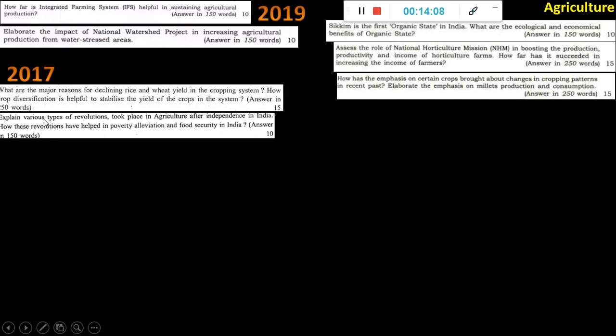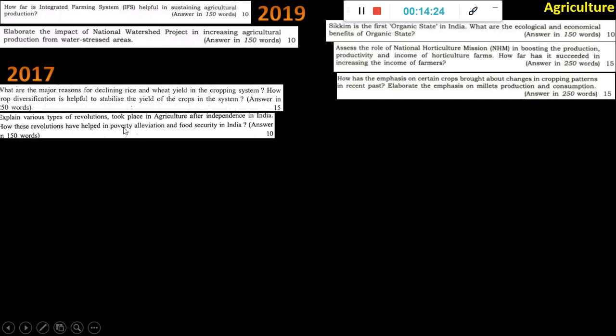points alone. Okay. Then various types of revolution, like there are many revolutions: milk revolution, green revolution, pink revolution. There are many things, all related to food. So you have to write all those things. Golden revolution, golden fiber revolution. Okay, so how did it help in poverty alleviation and food security?